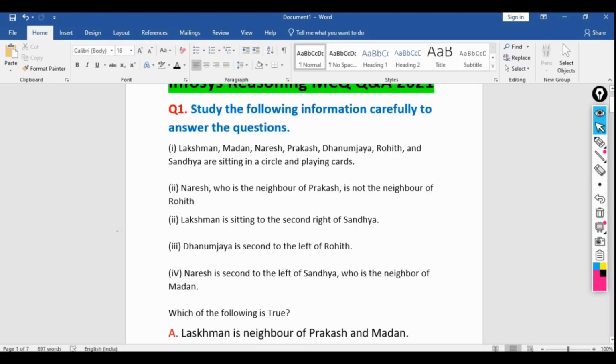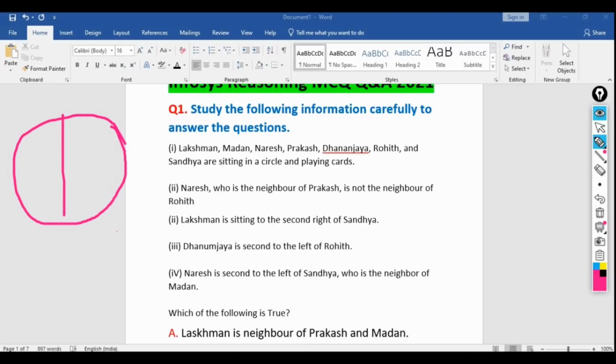Yeah. So Lakshman, Madan, Naresh, Prakash and Dhananjay, Dhananjay, Rohit and Sandhya are sitting in a circle and playing the cards. So this is a sitting arrangement. So let's make the diagram first so that it will be easy for you to understand.